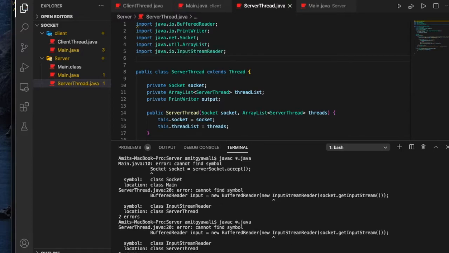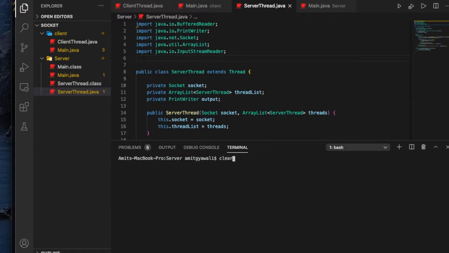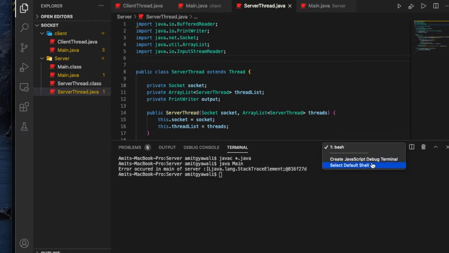So okay, so all our errors are fixed. Let's run the server application in here. So let's just leave this here for now. So our server application is running currently. So let me now run the client application.